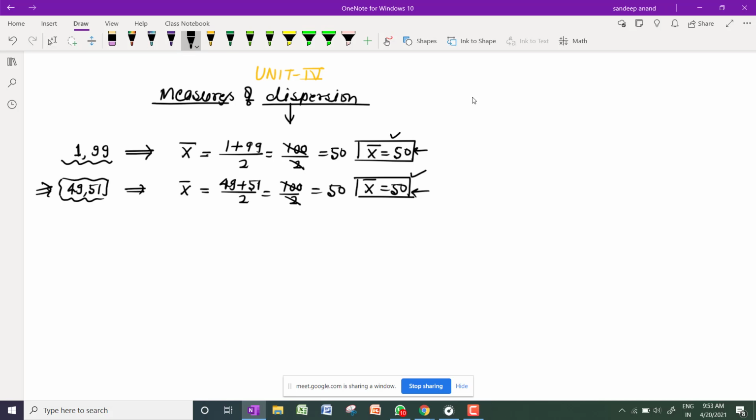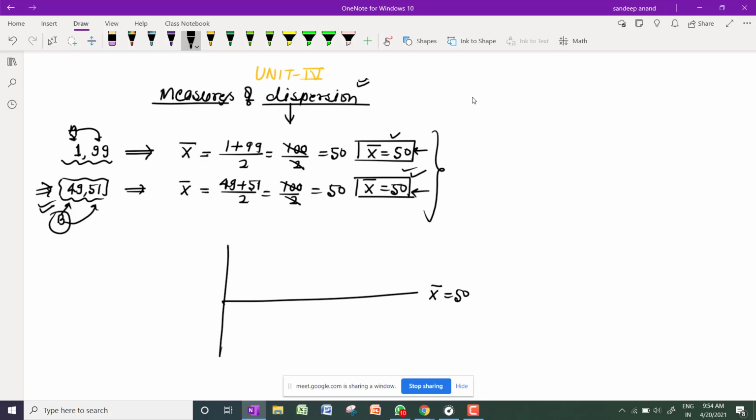Although the mean of both data is 50, suppose you are a selector. Player A scored 1 in the first inning and 99 in the second inning. Player B scored 49 and 51 in the second inning. As a selector, you would pick player B because of his more consistent performance. That is the reason dispersion comes into play. Although the mean is the same, look at the deviation. The mean is 50. In the data 1 and 99, 1 is far away from this 50, and 99 is also far away from this 50.